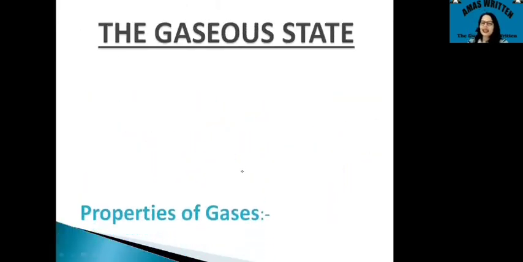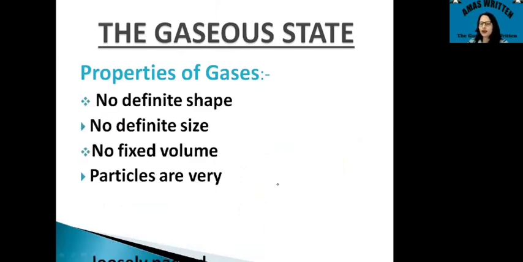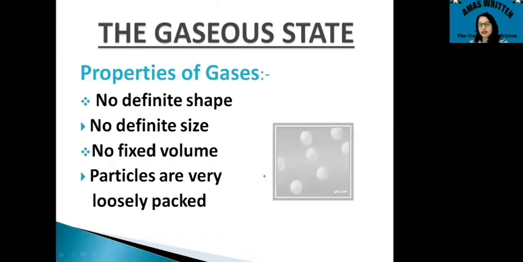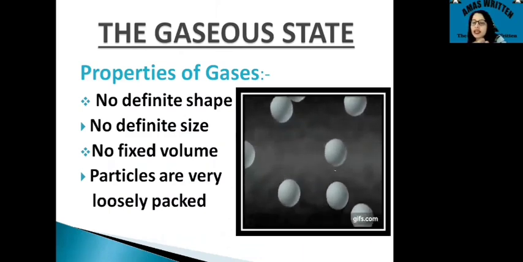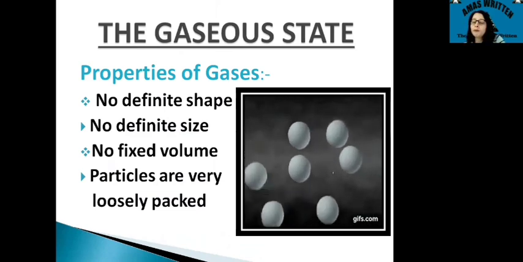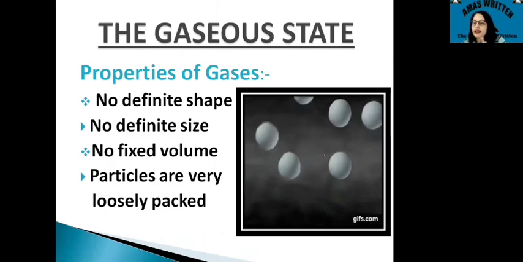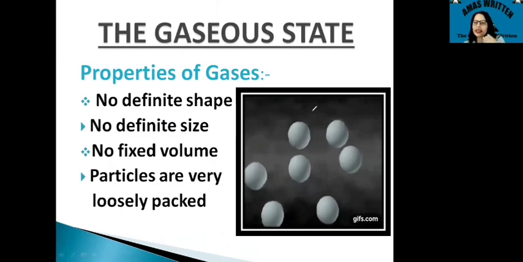Next, we'll be talking about the gaseous state. When you talk about the gaseous state, certainly you have seen many gases present. You can see the random movement of the particles in a gaseous state also. You will see a very small number of particles and a very large movement among them.